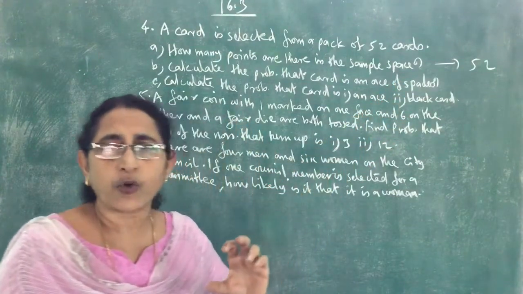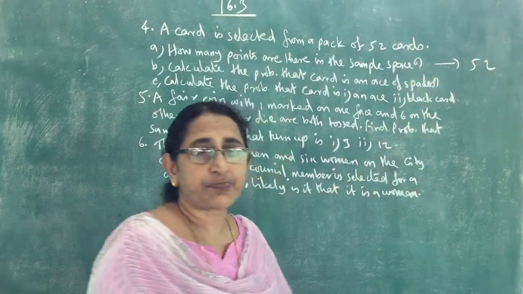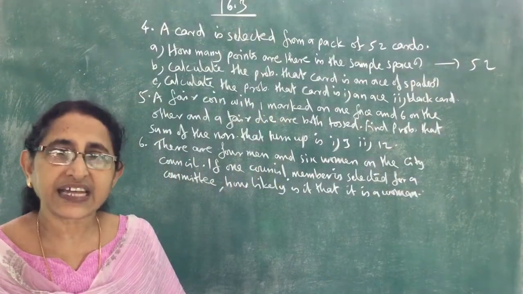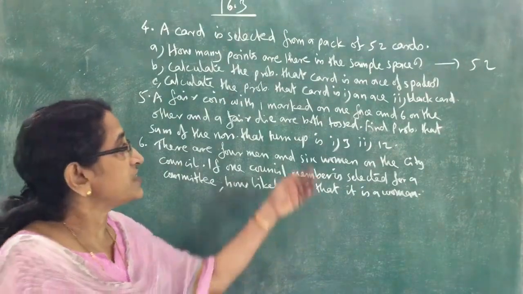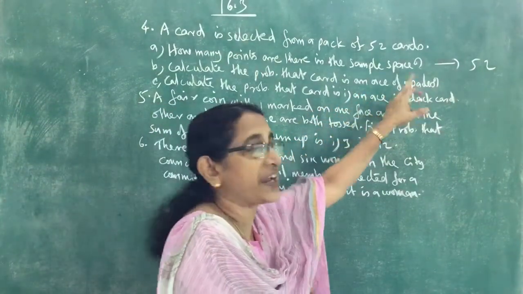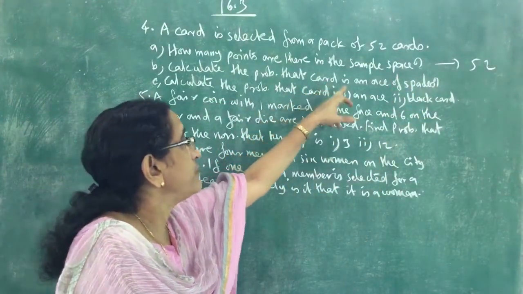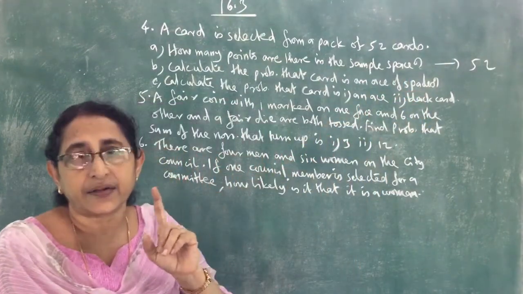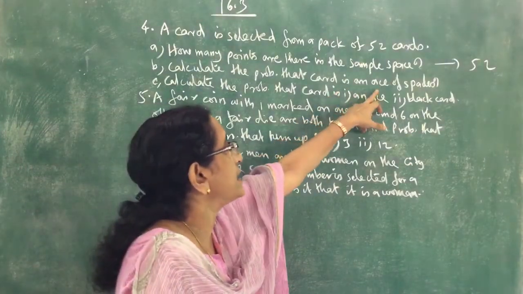So for favorable outcomes, how many aces are there in spades? There are 13 spades in the pack of 52 cards. In those 13 spades, there is only one ace. So there is only one ace of spades. We want to get the card which is the ace of spades, and there is only one such card. So the number of favorable outcomes is only one.